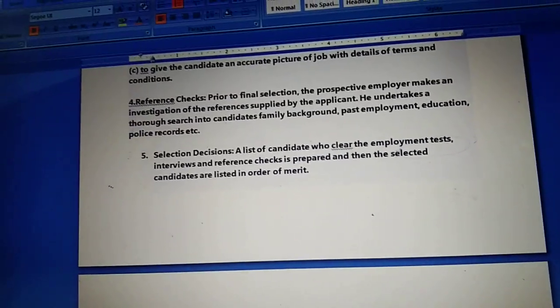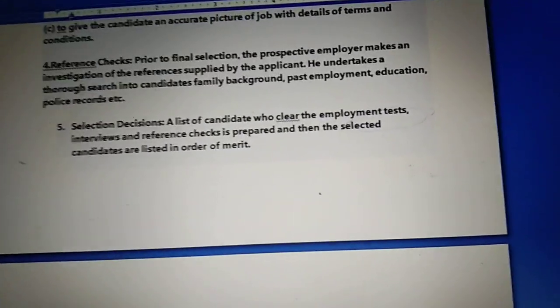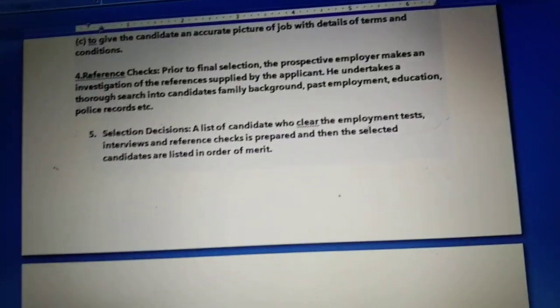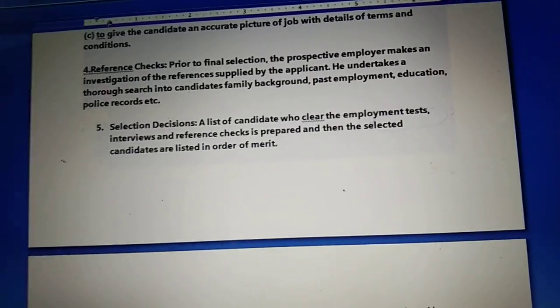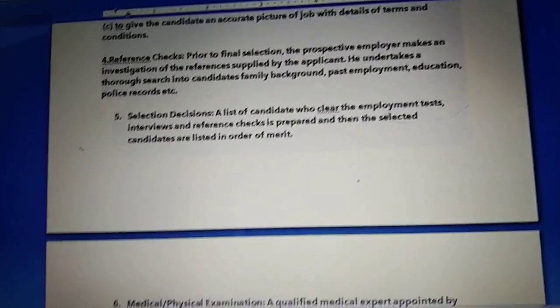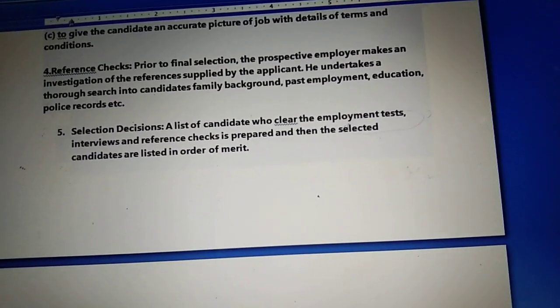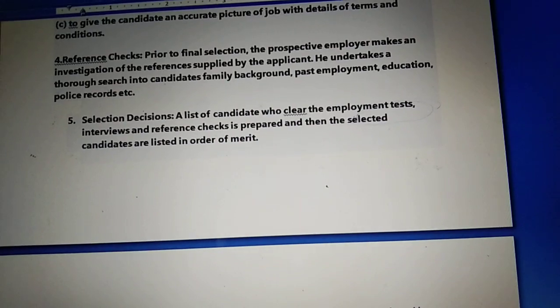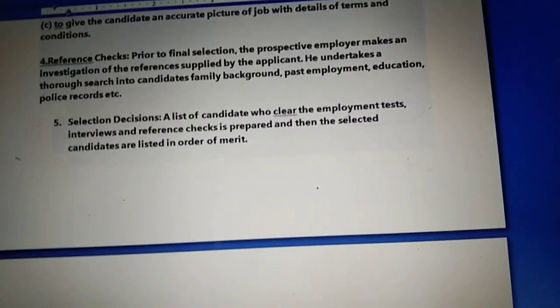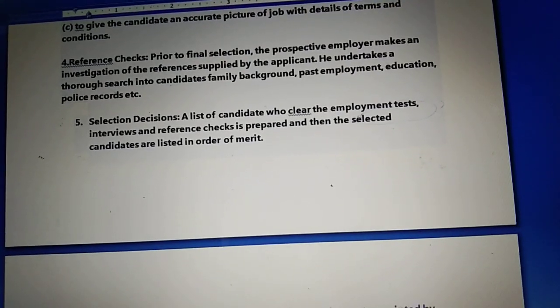Now in this, the reference and background check is done from the employer's side. For this they ask for the details of name, address and telephone numbers, and they verify the information which has been given by the job seeker. The employer's duty is to verify that whatever information has been given by the job seeker is correct information. So that is reference check.